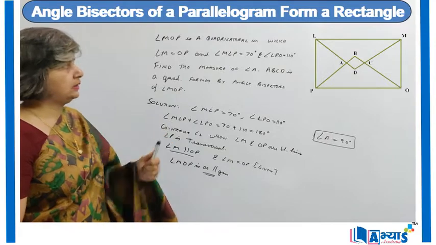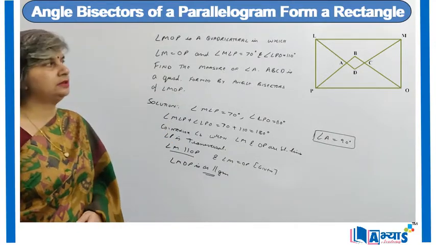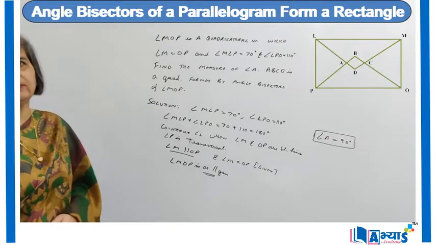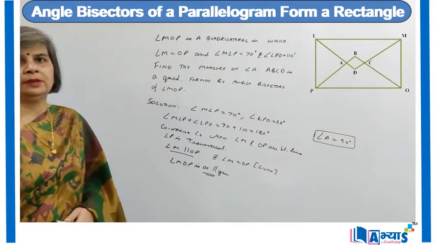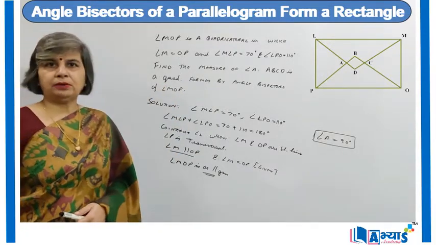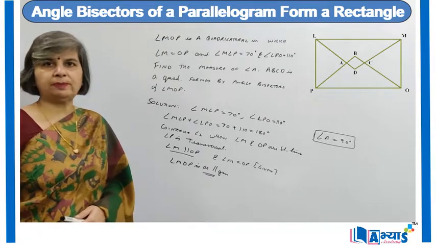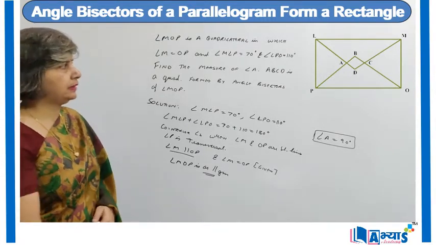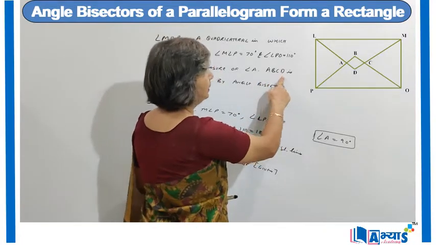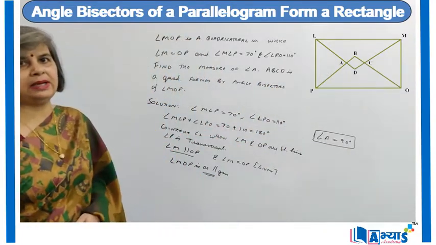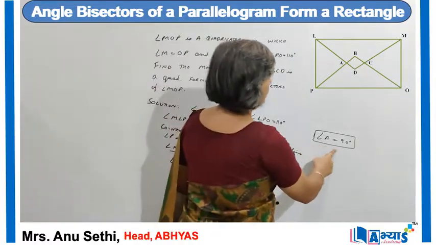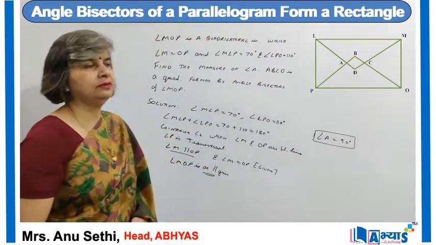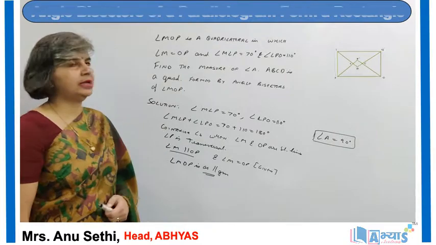So when one pair of opposite sides is parallel and equal to each other, LMOP is a parallelogram, and we know that ABCD is a quadrilateral that is formed by the angle bisectors of LMOP. We know that the quadrilateral formed by the angle bisectors of a parallelogram is a rectangle, so we can say that ABCD is a rectangle. Now when ABCD is a rectangle and each angle of a rectangle is 90 degrees, we can say that angle A is 90 degrees. So hence we have found the measure of the angle, and that was 90 degrees.